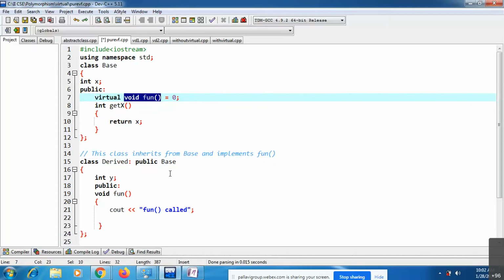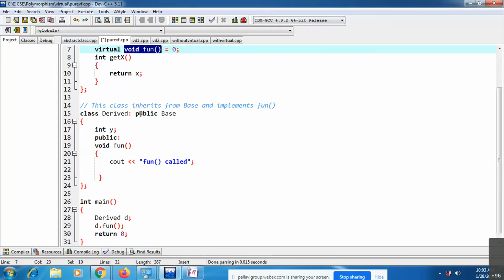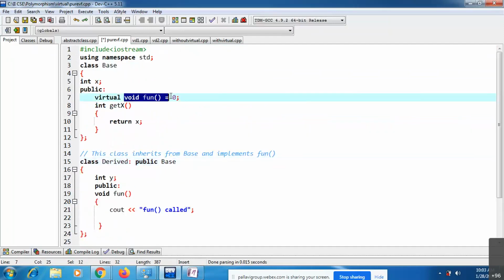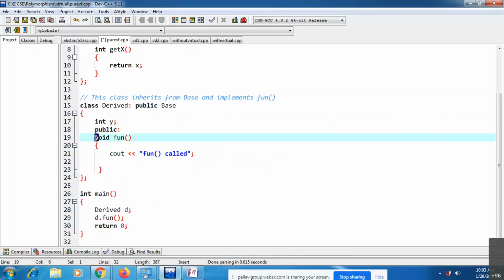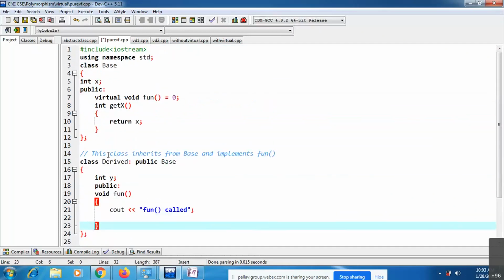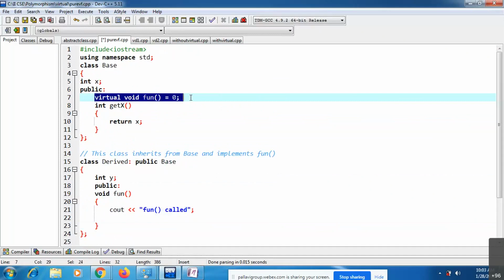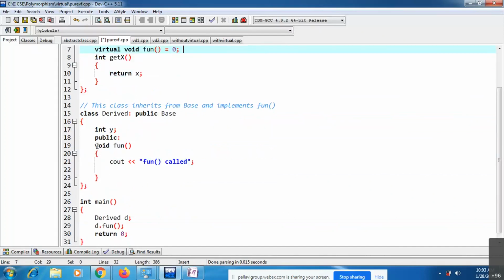Just observe here, class derived, I'm deriving from base. Class derived is a new class that I'm deriving from the base class. Now, if you observe here, I'm overriding that fun function. This void fun function I'm overriding inside the derived class. I have written some code for this. Inside the base class you have only the pure virtual function, you are not writing any definition, and you override it inside the derived class.